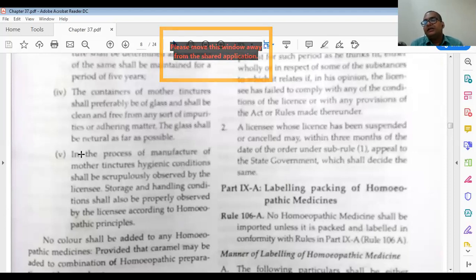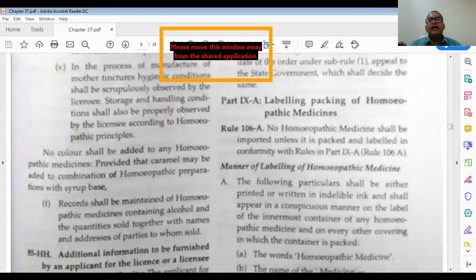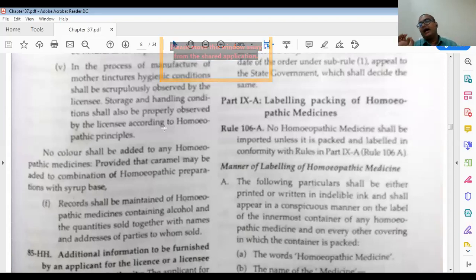We are not studying all the things from the Drug and Cosmetic Act. Some parts which are important are taken in this book, like 6A, 6, then 7, then 9. Only the important part is taken in this book. The labeling and packing of homeopathic medicines is important: the manner of labeling and packing, how your medicine should be labeled and packed. Remember this, it is given in 9A of the Drug and Cosmetic Act 1940 and Rules 1945.